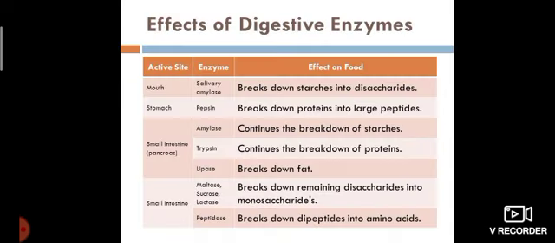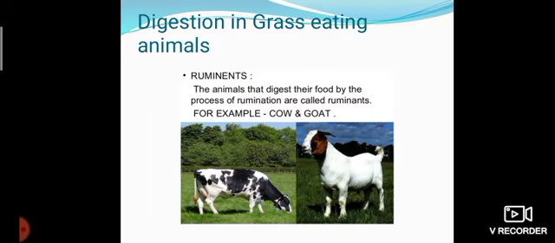Some enzymes play an important role in this digestion. As I said, the mouth contains the salivary gland, which secretes salivary amylase, which breaks down starch into disaccharide. The stomach secretes pepsin, which breaks proteins into large peptides. The small intestine, that is pancreatic juice, also has enzymes which break down starch, proteins and fats, and the small intestine breaks them into very simple sugars.